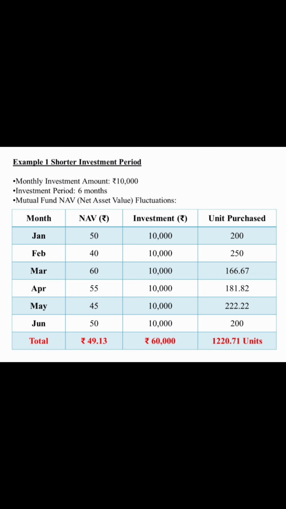And in March, the net asset value is 60 and the units purchased is 166.67. In April, the net asset value is 55 and the units purchased is 181.82. In May, the net asset value is rupees 45 whereas the units purchased is 222.22. And in June, the net asset value is rupees 50 and the units purchased is 200. The average NAV for the 6 months is rupees 49.13 whereas the investment is rupees 60,000. The total number of units purchased for 6 months is 1220.71 units. Despite the fluctuations in NAV, the average cost per unit comes out to rupees 49.13, which is lower than some of the higher NAVs during the period.